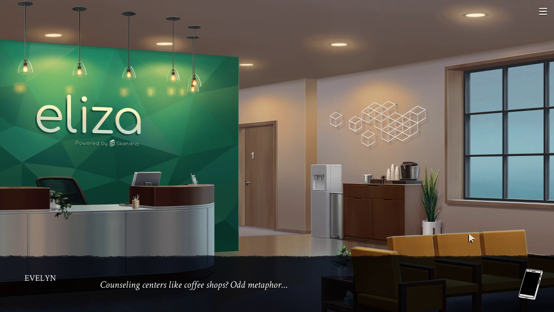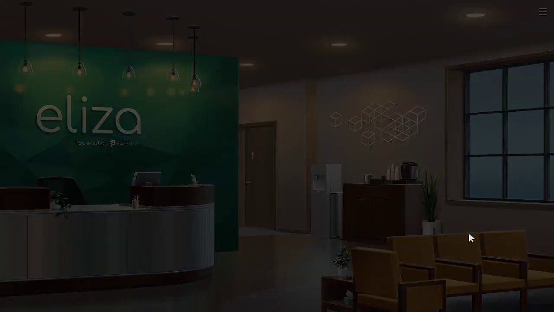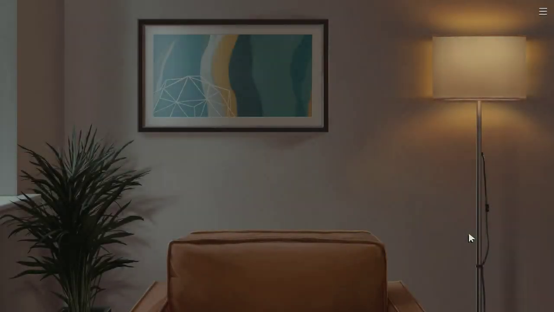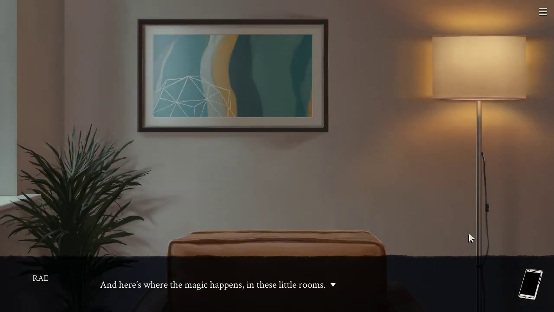Makes sense. Ray leads me into one of the counseling rooms. And here's where the magic happens, in these little rooms. You'll get your assignments from the Eliza app. Now, on your phone.